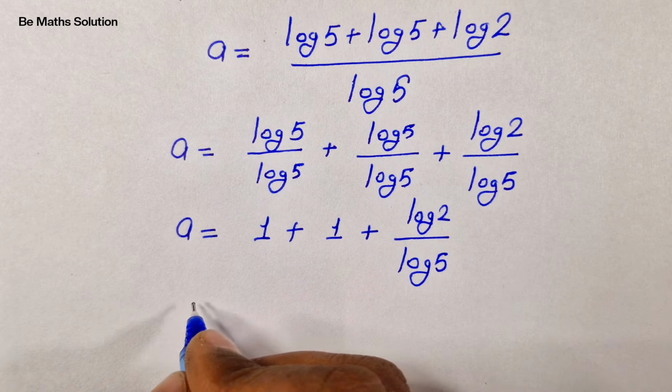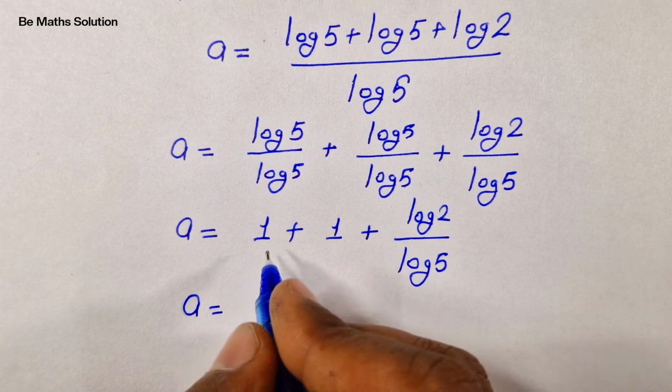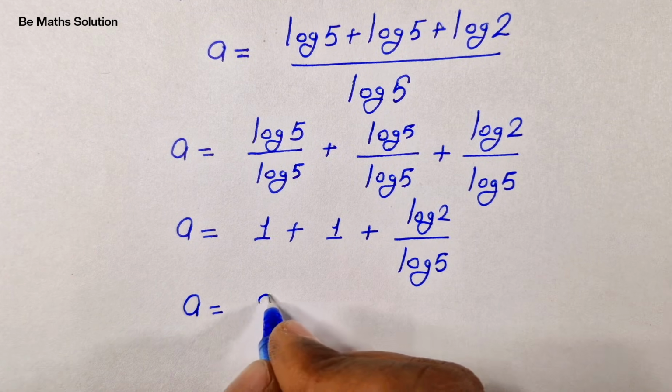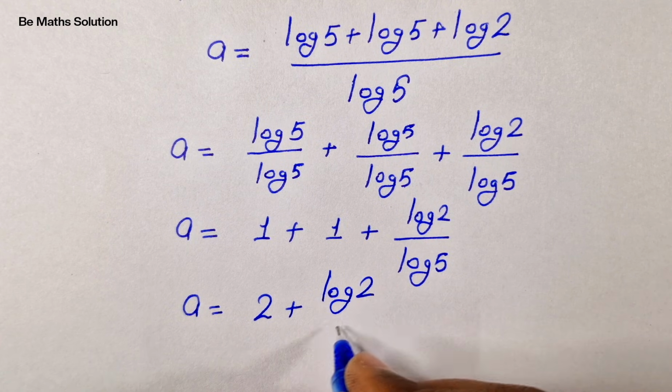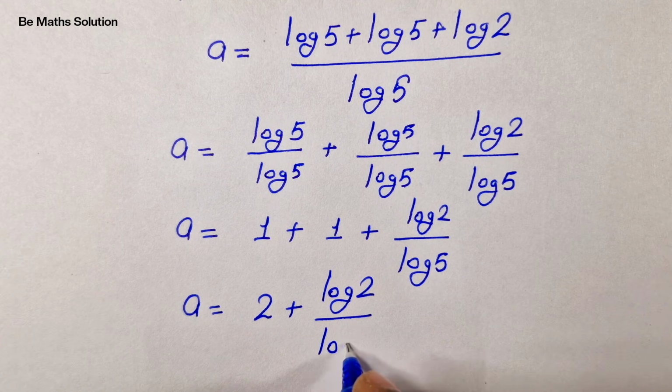Then a is equal to 1 plus 1, which is 2, plus log of 2 over log of 5.